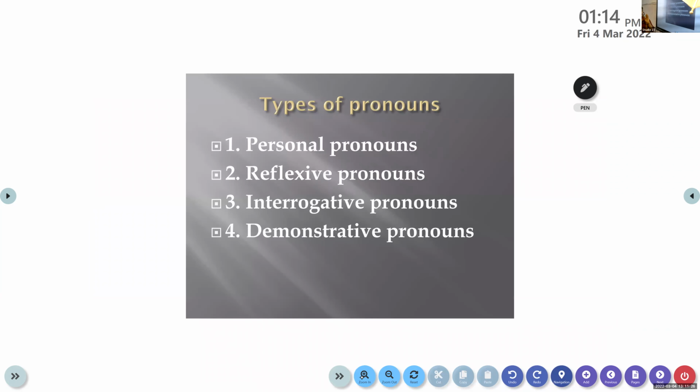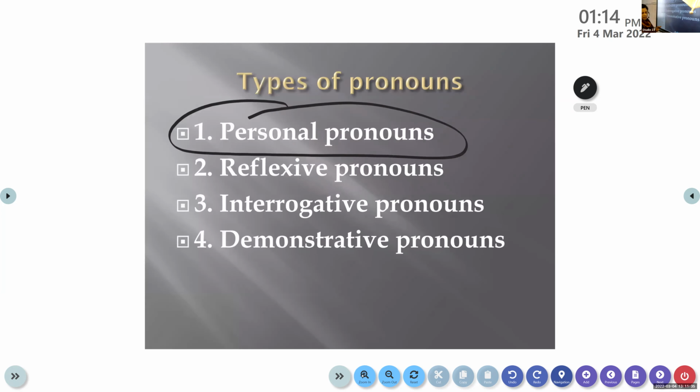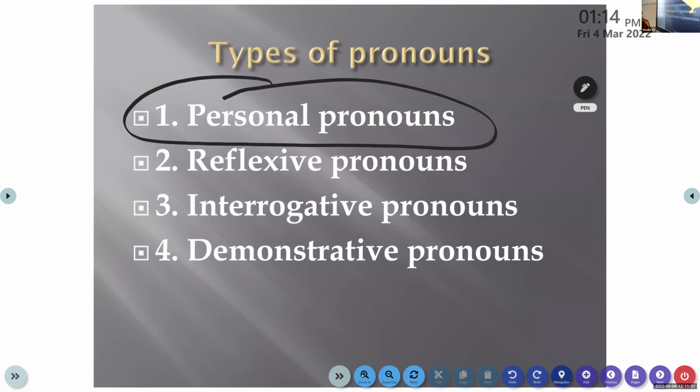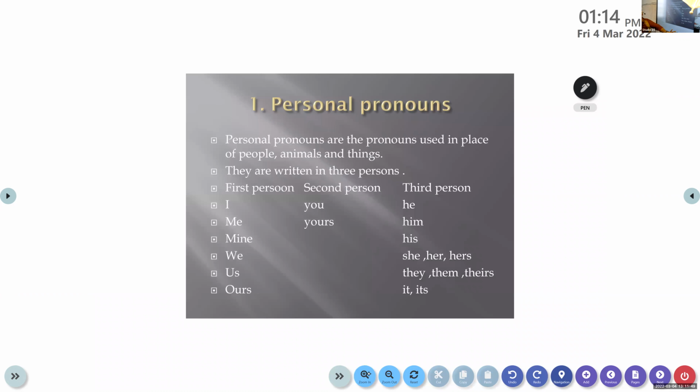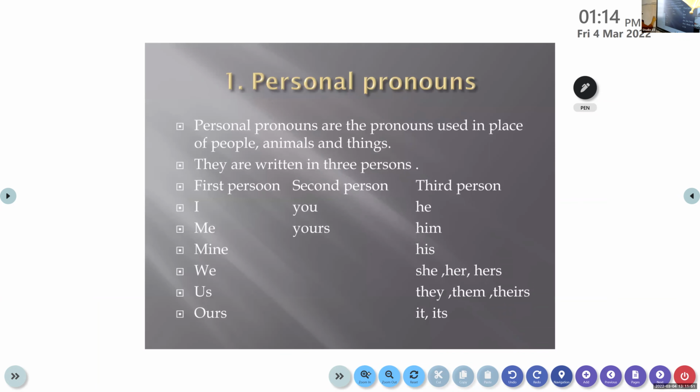Next come the different types of pronouns, and under it we are going to learn only about the personal pronouns. All the rest is just given in your workbook, but it is not exam oriented. So what is a personal pronoun? Similar to pronouns, personal pronouns are also used in place of people, animals, and things. Clear to all of you?